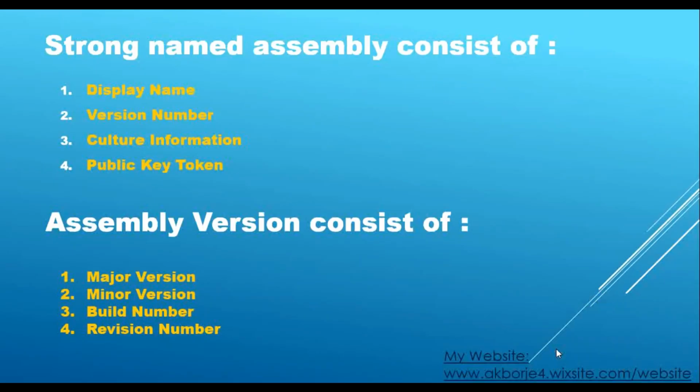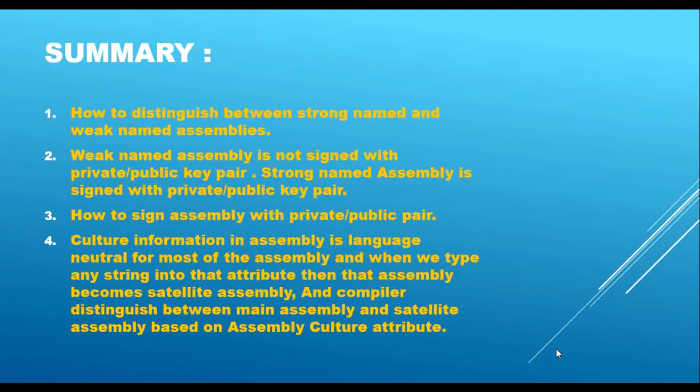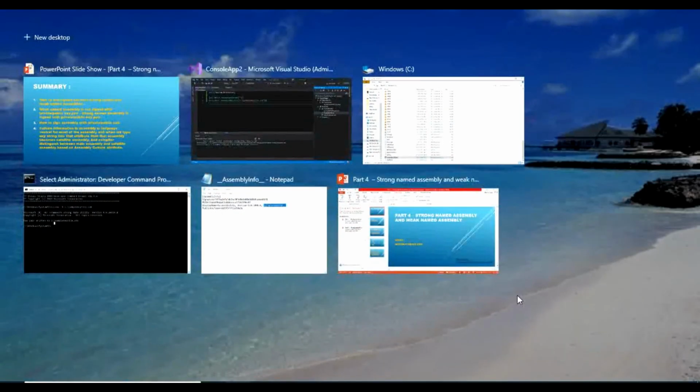So we will see just a summary of what we have learned today. How to distinguish between a strong named assembly and a weak named assembly: a weak named assembly is not signed with a private public key pair, and a strong named assembly is signed with a private public key pair. How to sign an assembly with a private public key pair we have just seen. Culture information in an assembly is language neutral for most assemblies, and when we type any string into that attribute, then that assembly becomes a satellite assembly, that we have just seen.